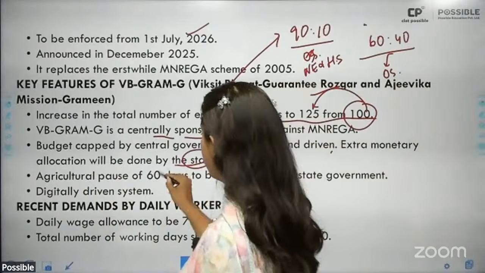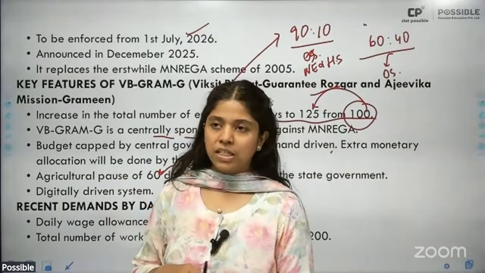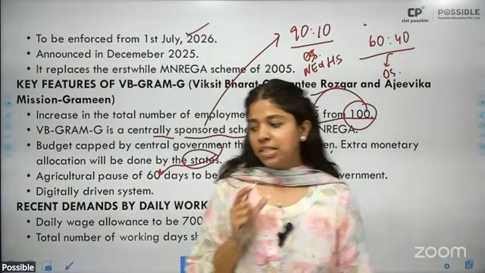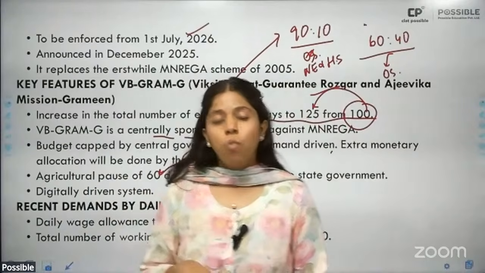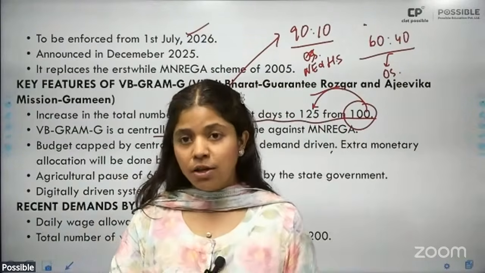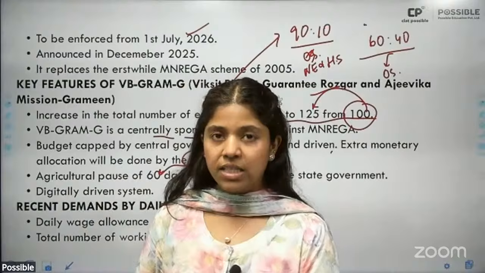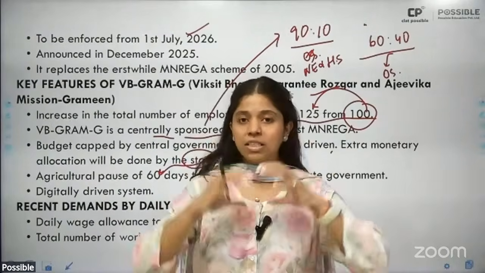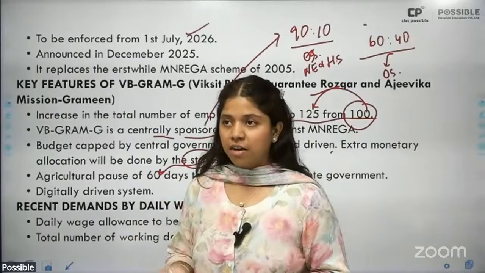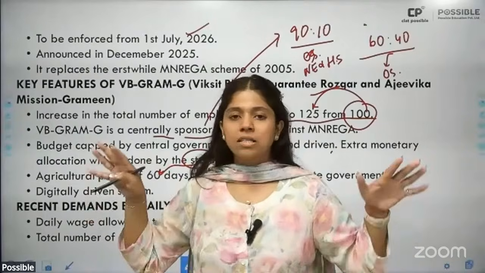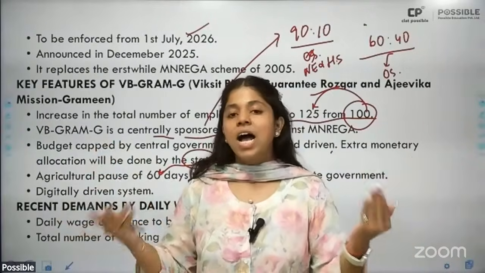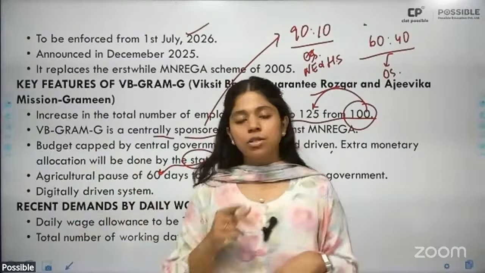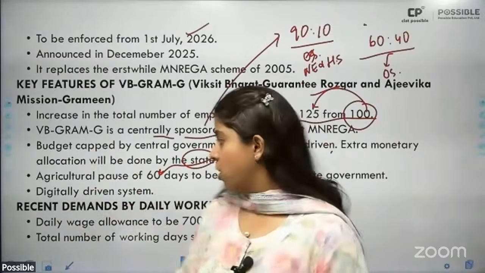Now the states will also announce an agriculture pause of 60 days. This agriculture pause of 60 days is basically the period where the farmers or the villagers will go back to their agriculture activities. They're going to go back to their farming activities, and for this period that they are working in their farms, no public works will be undertaken in the village, and the state government is to notify a 60-day pause. All right.